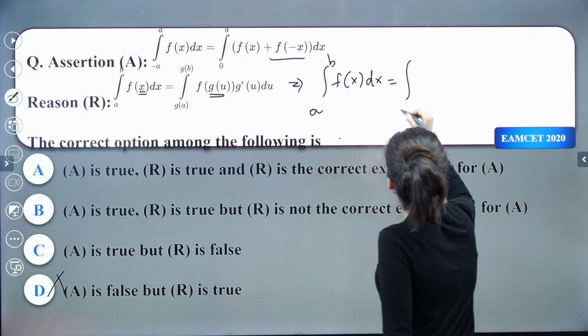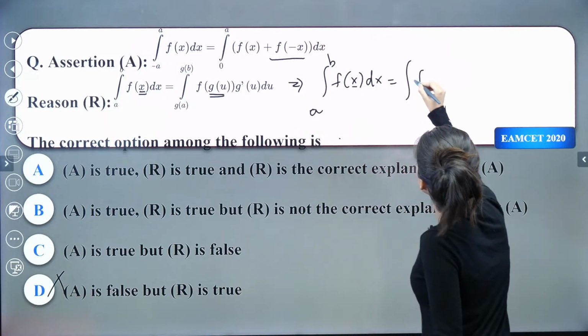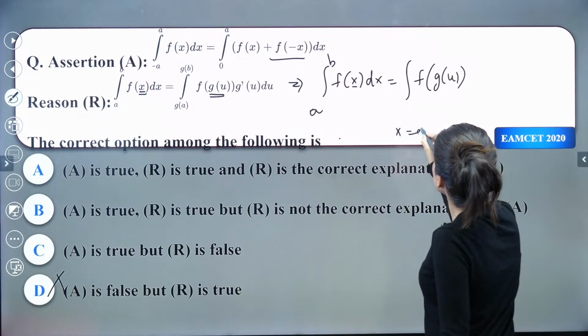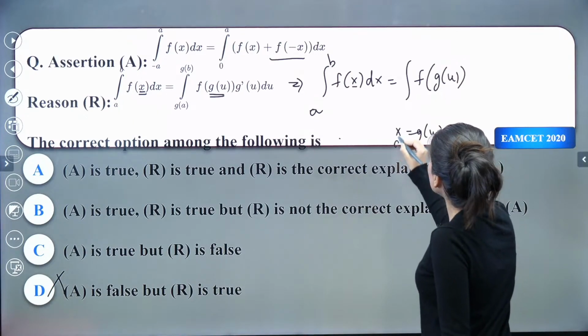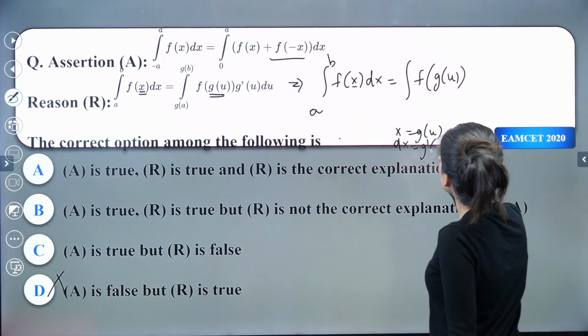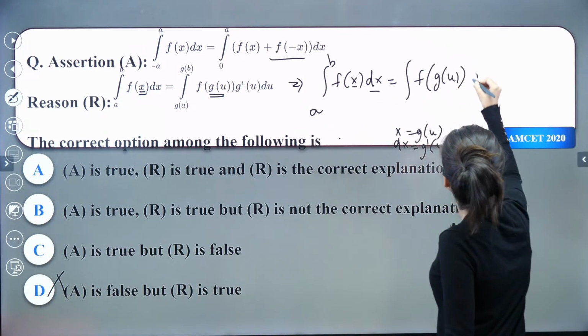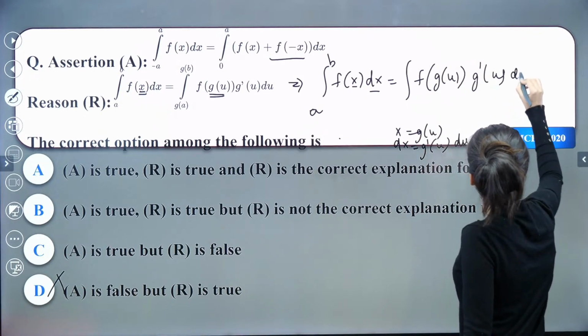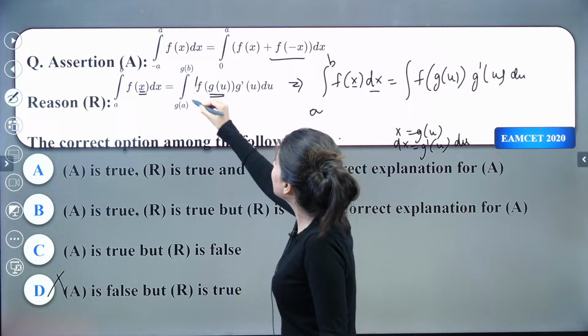Let us just convert this. X will be replaced by what? G of u. So x will be g of u. So dx will be what? Tell me. G dash u. So now dx will be g dash u du. So that means this is actually coming true.